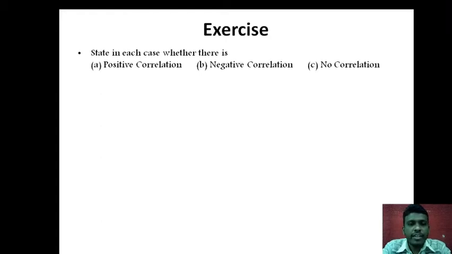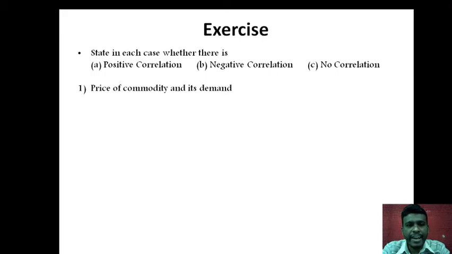State in each case whether there is A, positive correlation, B, negative correlation, C, no correlation. So you need to tell me whether there is positive correlation or negative correlation or there is no correlation. So let's begin. So here's your first question.